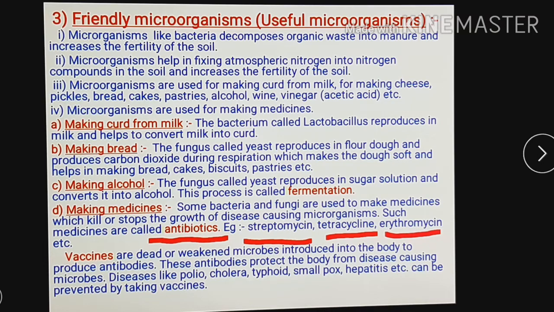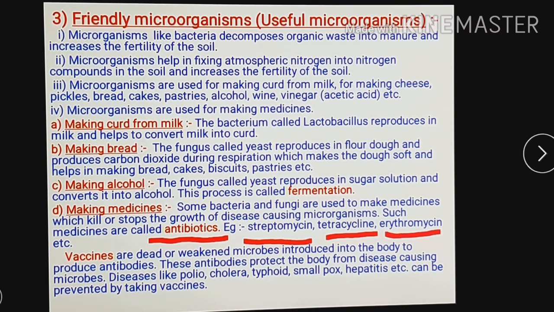contents are written. So these are the antibiotics which help to make us free from diseases, because some bacteria and some fungi, when they enter our body, cause diseases, and to kill these bacteria and fungi, we have to kill them or stop their growth. So for that purpose, antibiotics are needed. Examples of antibiotics are given: streptomycin, tetracycline, erythromycin. But the uses of these antibiotics are different for different purposes.